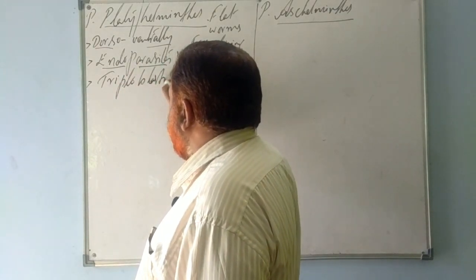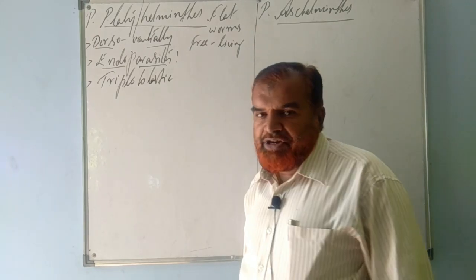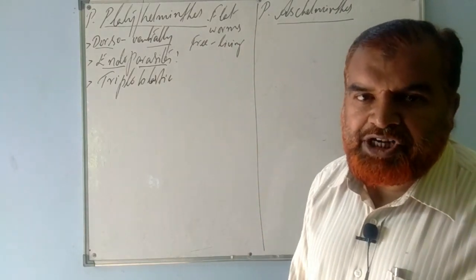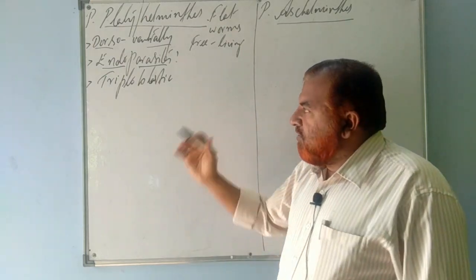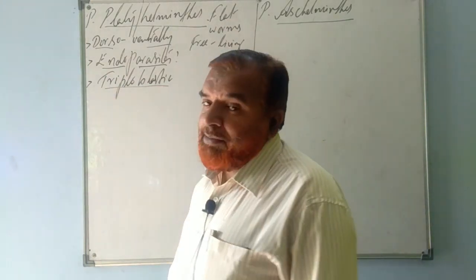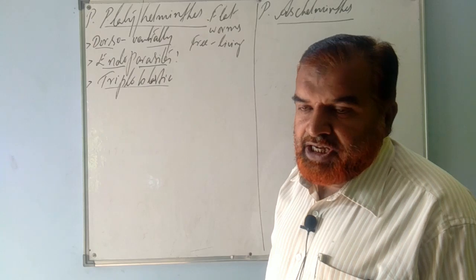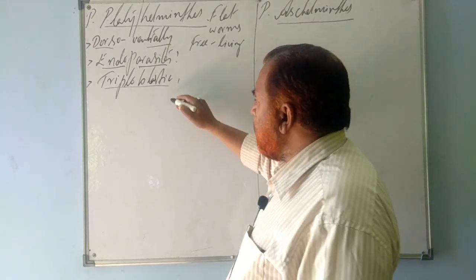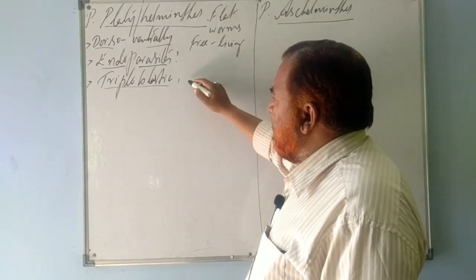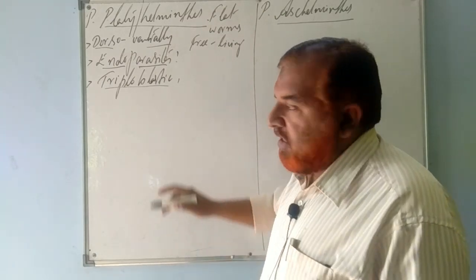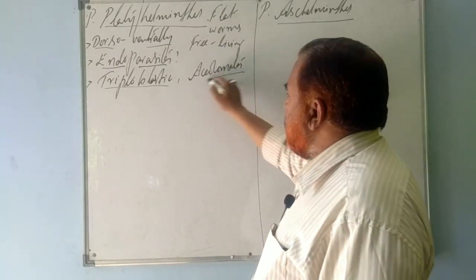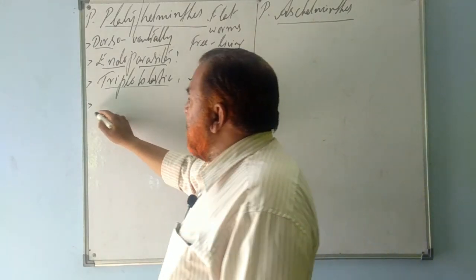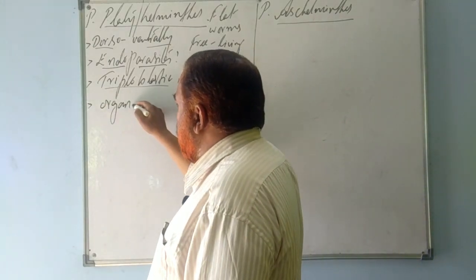Then they are triploblastic animals. Triploblastic means they have three germ layers: outer ectoderm, middle mesoderm, and inner endoderm. They are triploblastic animals. Clear? Then they are acoelomates.